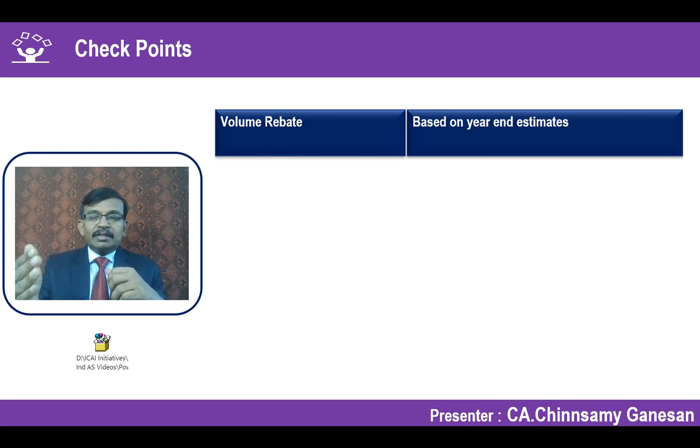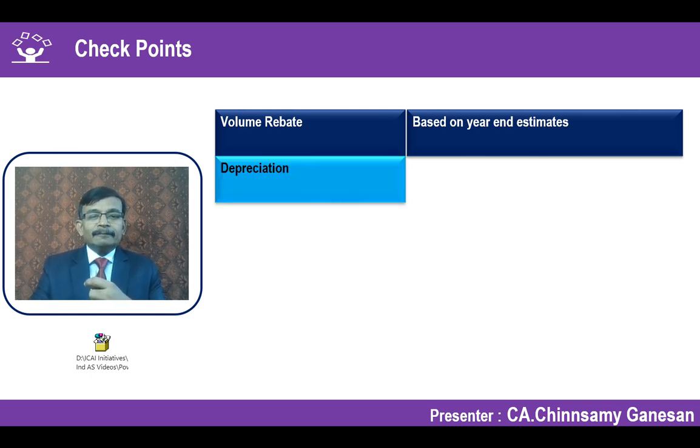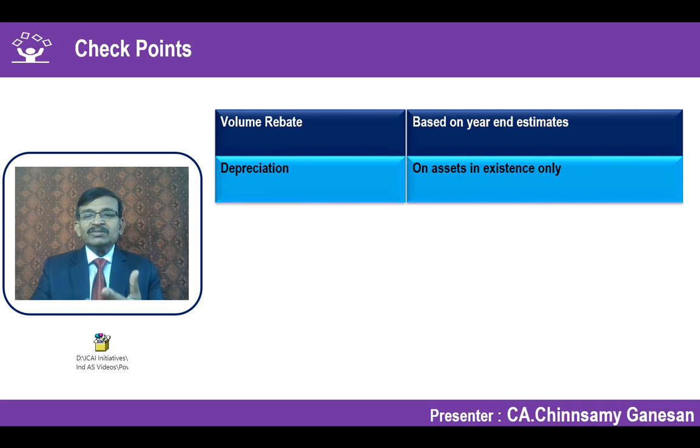That information has to be applied on a prospective basis in that quarter. You cannot use hindsight information which has been received to adjust the previous quarter retrospectively. So it's a change in estimate on a prospective basis: where additional information is available, you adjust the volume rebate. And depreciation in respect of assets which are in existence.